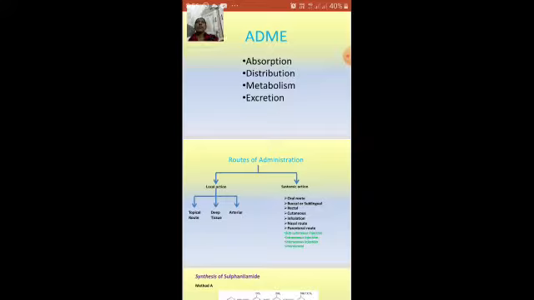For that, it has to get absorbed properly, reach the target location, and distribute itself. Whatever the chemical or drug, it has to be properly distributed through the entire infected or target area. Then comes the metabolism, in a way the fighting between the infection and the cure. And then the remaining drug should be excreted out of the body,